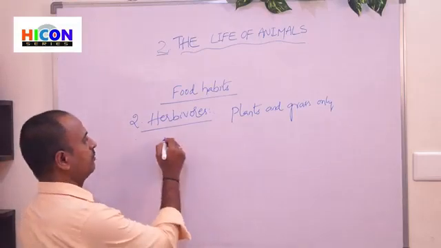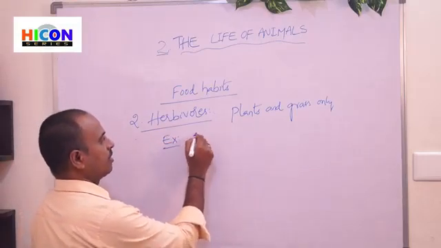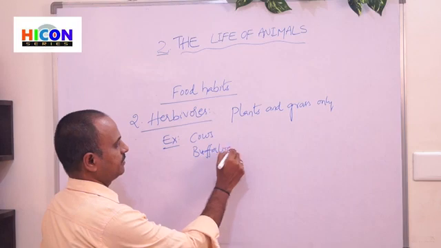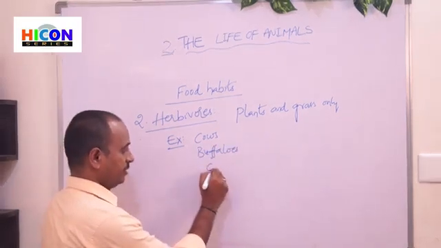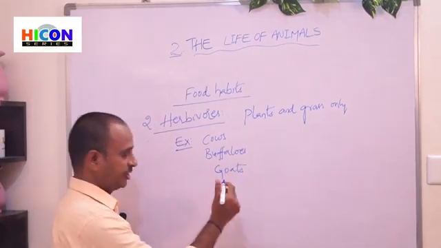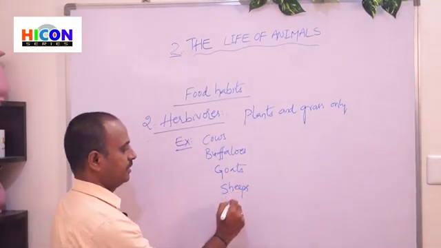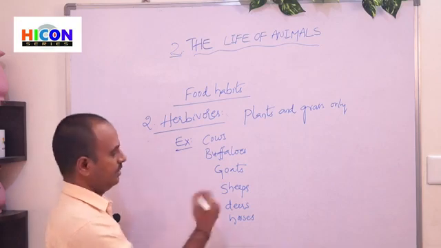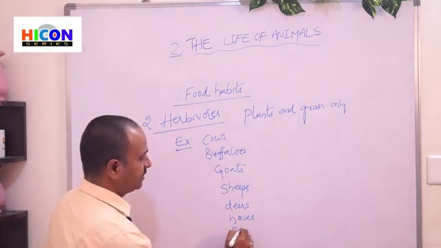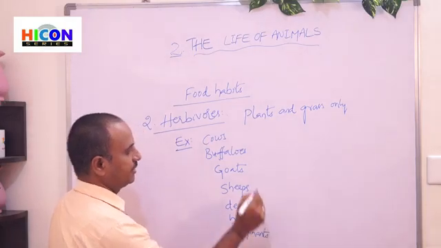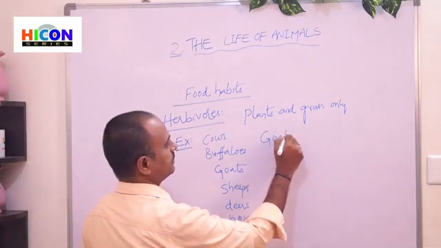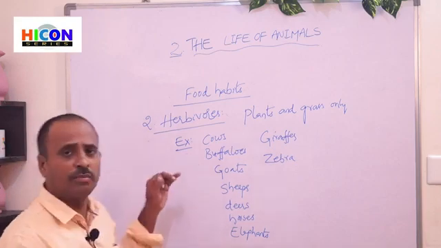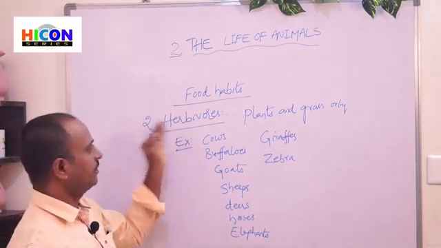The examples for herbivores are cows, buffaloes, goats, sheep, deer, horses, elephants, giraffes, zebra, etc. Children, these are the examples of herbivores.